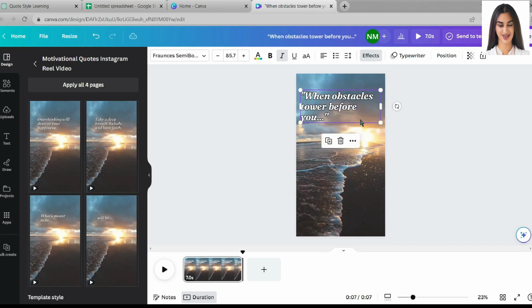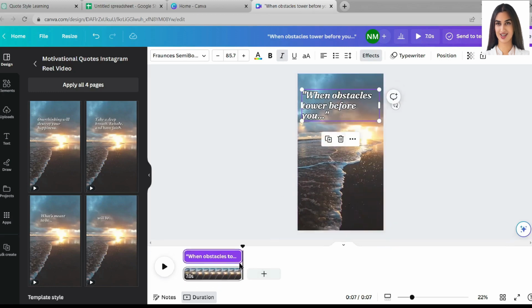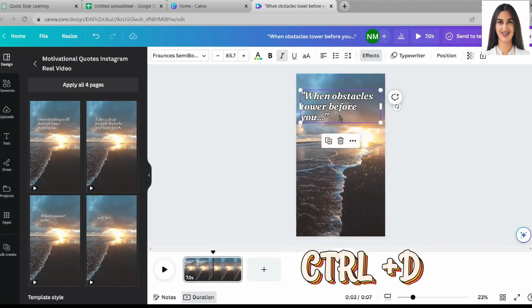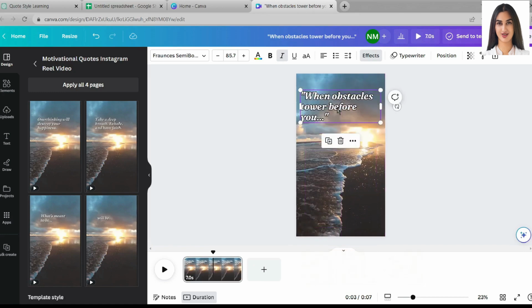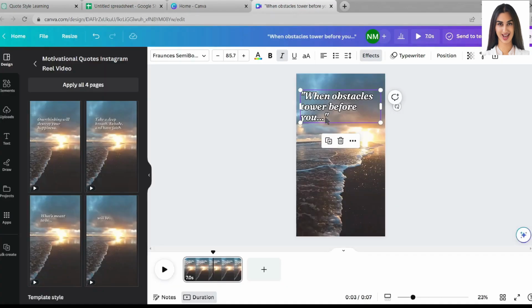Okay. Now press Ctrl+D on your keyboard to make a duplicate of your text, and then go back to Google Sheet. Now copy the second part of your first quote. Go back to Canva and paste it in the text box. Again, adjust your text timeline. This time place your text in the last half of your video. Now review it. Perfect. Our first video is completed.